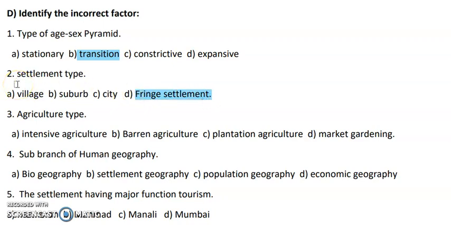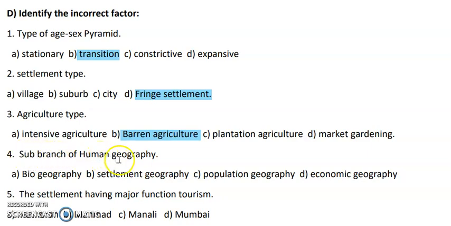So village is also one type of settlement, suburb is also one type of settlement, but fringe settlement does not exist. Next question, agriculture type. So we have intensive agriculture, plantation agriculture, market gardening is also a type of agriculture. Barren is not a type of agriculture. Barren is what? When you keep the land vacant, you don't cultivate anything. So that is called as barren. So it is not a type of agriculture. So incorrect factor is barren.